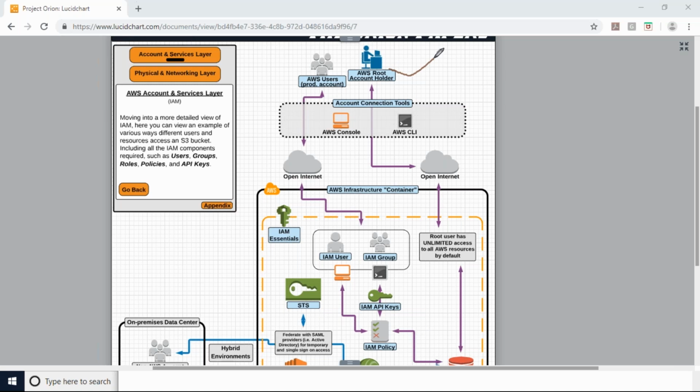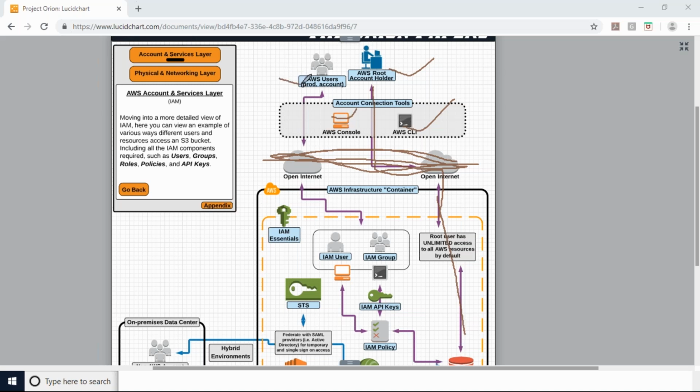The root user can access the AWS environment through the console or command line, through the open internet. He will get unlimited access to all AWS resources by default, so without restriction, you can access all AWS services and all AWS resources.